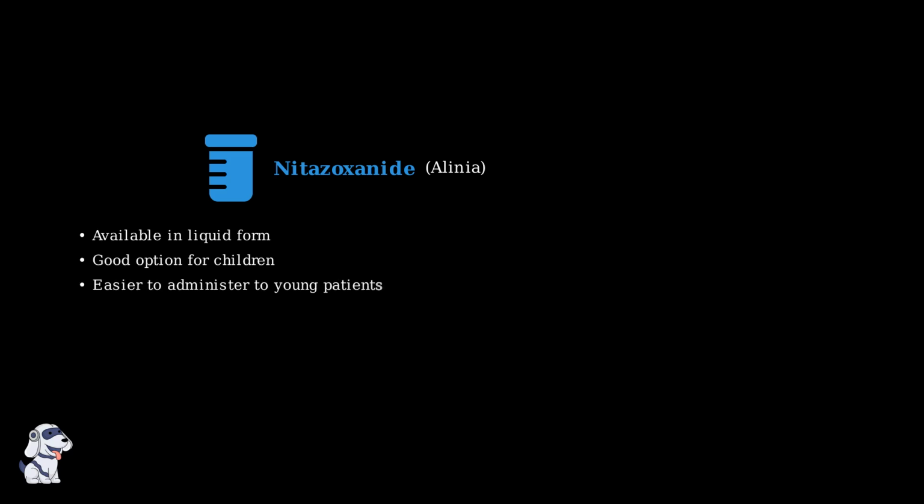The third medication is nitazoxanide, known by the brand name Alenia. This medication has a special advantage because it comes in liquid form, making it an excellent choice for treating children who may have difficulty swallowing pills.